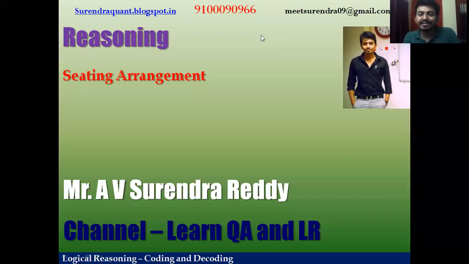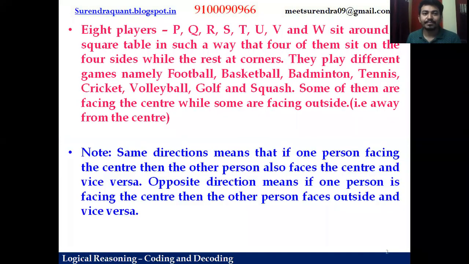Hey guys, in today's video, we'll see how to solve a question when 8 persons are sitting around a square table with the different games given to them. Let's start. So please go through the question once. The question is that 8 players P, Q, R, S, T, V, U, and W sit around a square table in such a way that 4 of them sit on the 4 sides while the rest at corners.